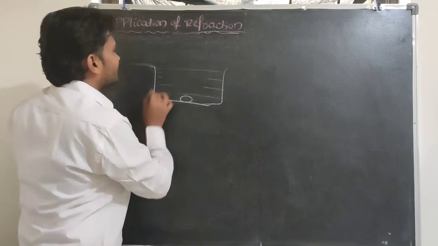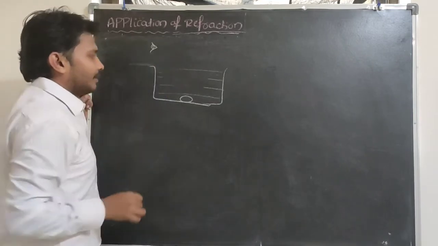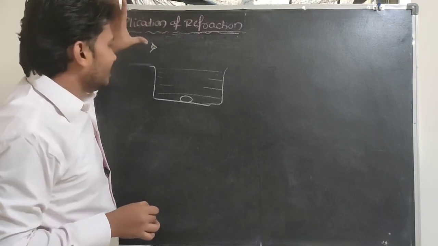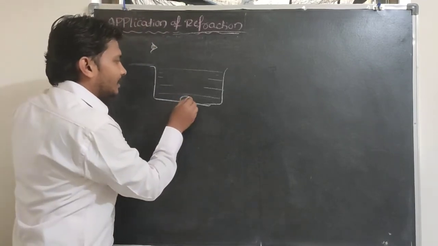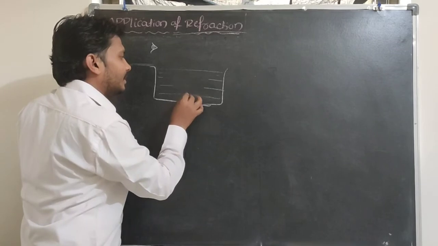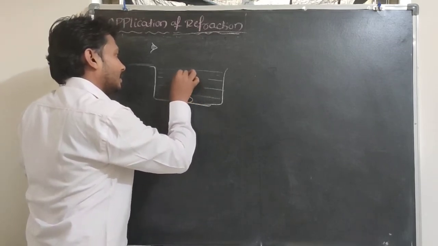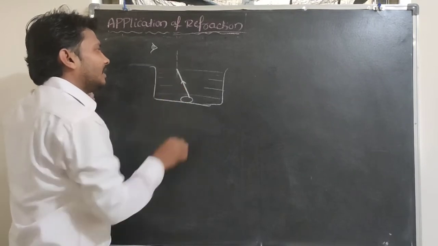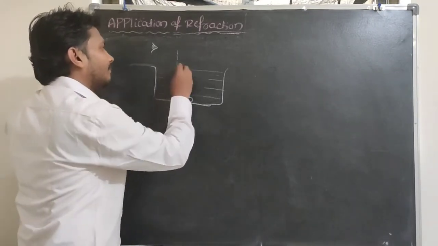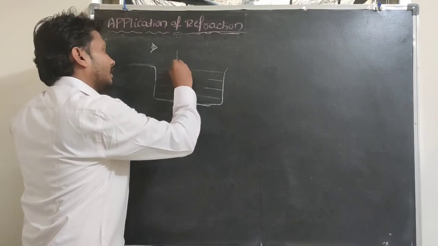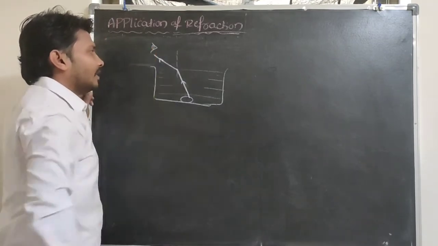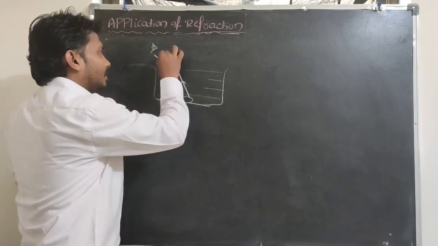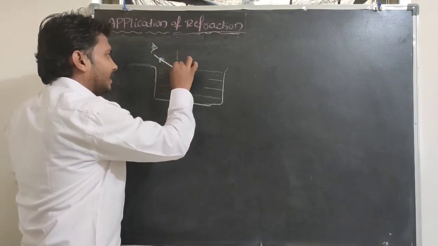If you observe this coin from the rarer medium, for example, water acts as a denser medium, and the person is in a rarer medium. The ray of light is moving from that denser medium to a rarer medium. In that situation, the ray of light will get bent away from the normal line. For example, if you retrace this refracted light,